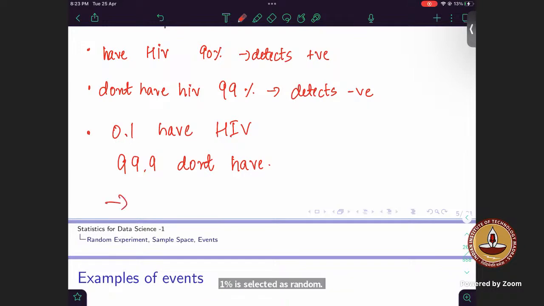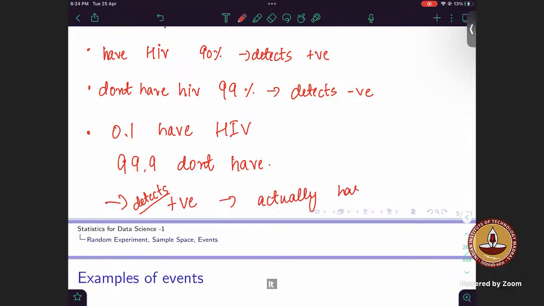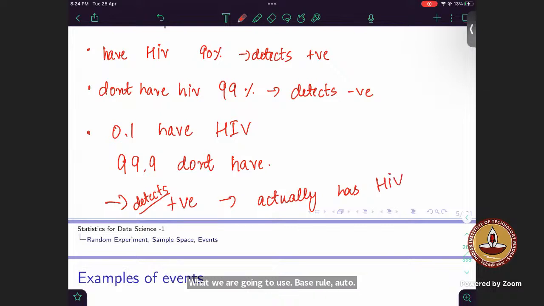Okay, now given this test detects positive, it has detected that the person is positive. What is the probability that the person actually has HIV? Don't tell me, but post it in the chat box. What do you think? What are we going to use, Bayes rule or total probability? Post it in the chat box. I want to see it there.